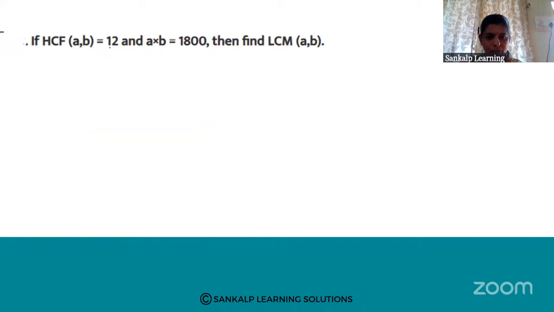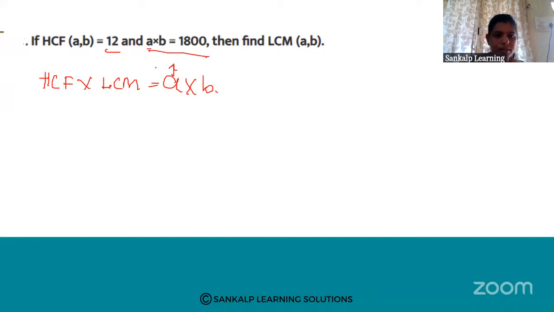HCF of A and B is 12. That means HCF they have given, that is 12. A into B value means directly A into B value they have given. See in the formula, HCF into LCM of two numbers is equal to A into B. In previous questions they gave A value and B value separately, but here they have given A into B value directly. So A into B is equal to 1800.